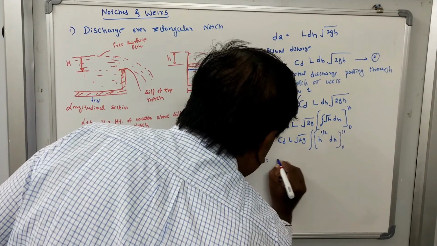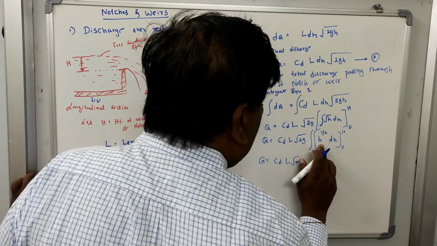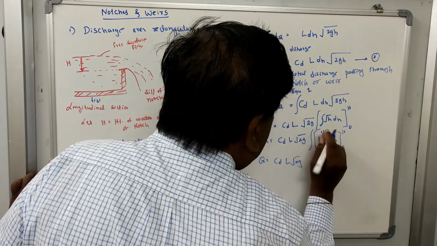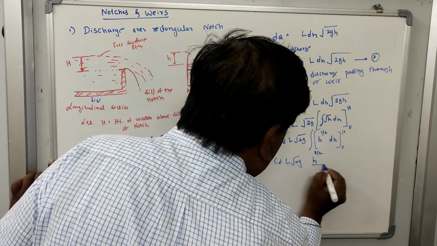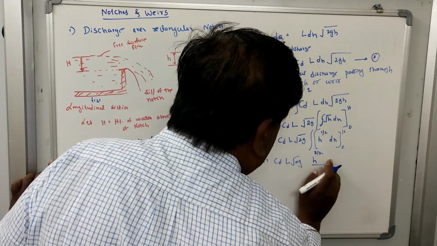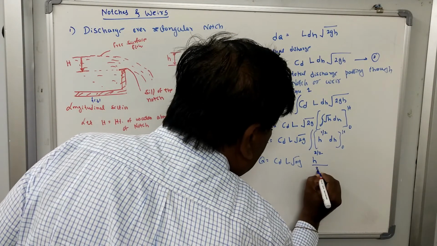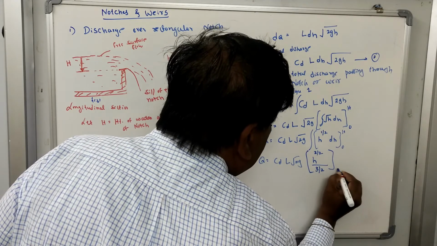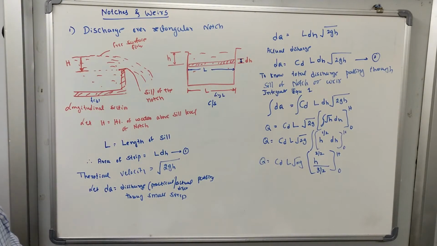Now Q is equal to Cd L square root of 2g times the integration of h raised to half, which is h raised to half plus 1, that is 3 by 2, divided by 3 by 2, between the limits 0 to h.